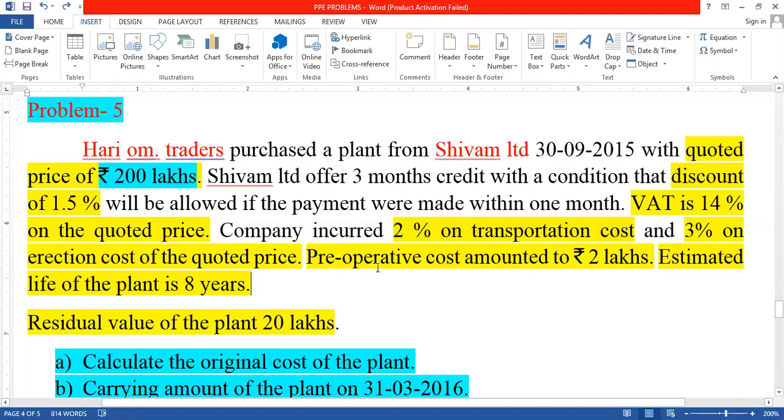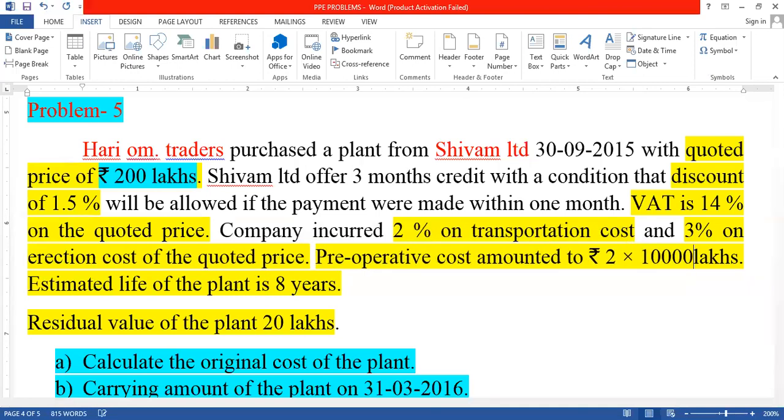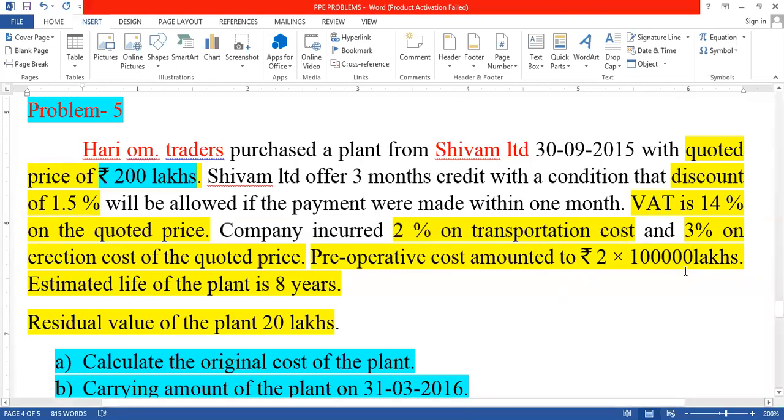After this, the pre-operative cost amounted to rupees 2 lakhs. This one also we multiply with 1 lakh, so now we get 2 lakhs.